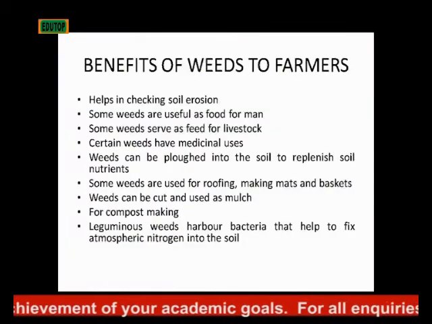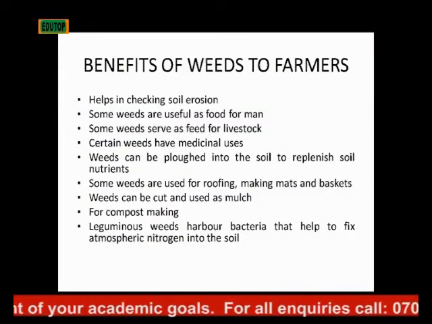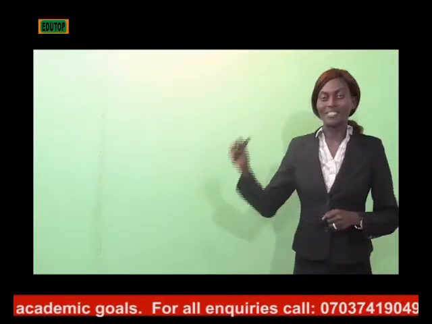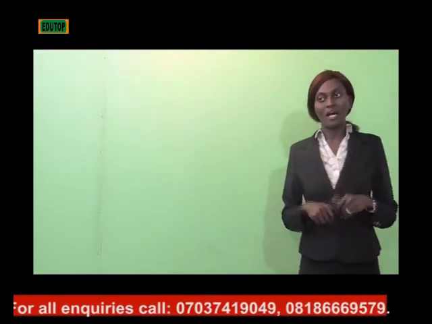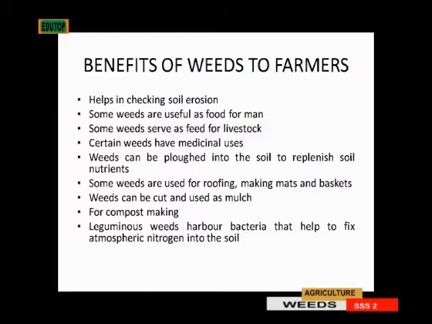Then certain weeds have medicinal uses. You can just get into the bush, get this weed and that, put them together and use it for a particular ailment and the person is well. Then weeds can be plowed into the soil to replenish soil nutrients, like you use it as a manure. After you cut it, then you turn it into the soil. When it decays, then it will produce a manure effect on your farm.